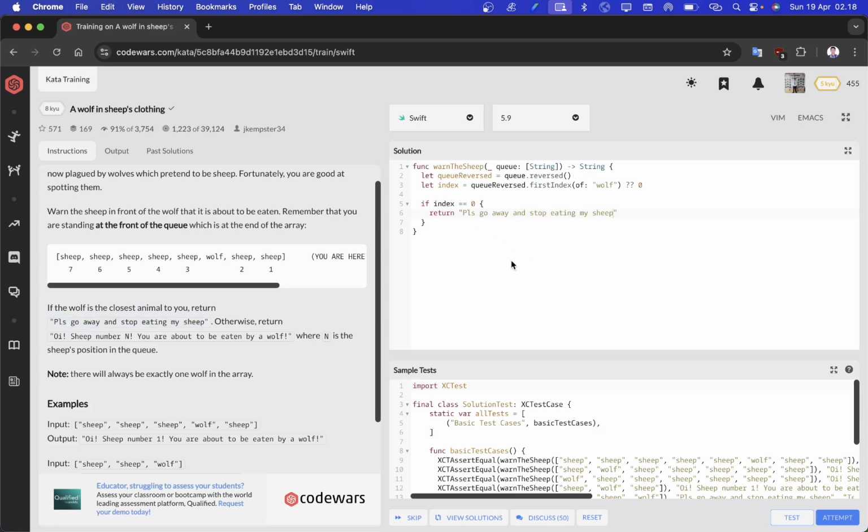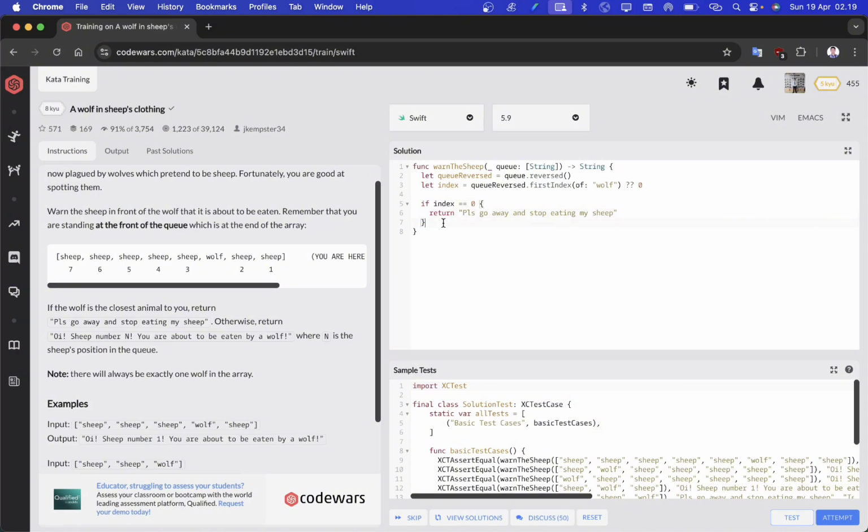Okay, like this. Now if that's not the case, we will warn the sheep that is in front of the wolf to be careful. Since we can ignore the wolf position itself, if the wolf is at index 1, 2, 3 and so on, then the sheep in front of the wolf will have the same index.